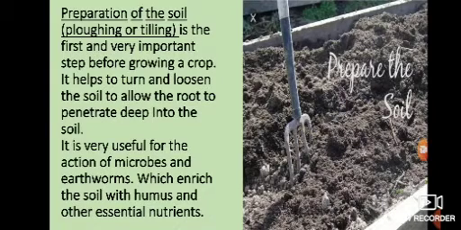The second term, microbes and earthworms, is also important. Microbes are very important to decompose organic material. They convert organic material from complex to simpler form. Earthworms also help to form humus in the soil. They add humus to the soil. Humus makes soil fertile. And this is the first and very important process.